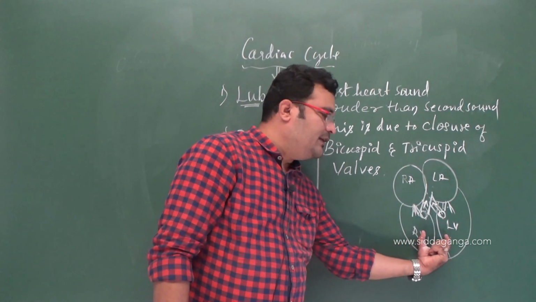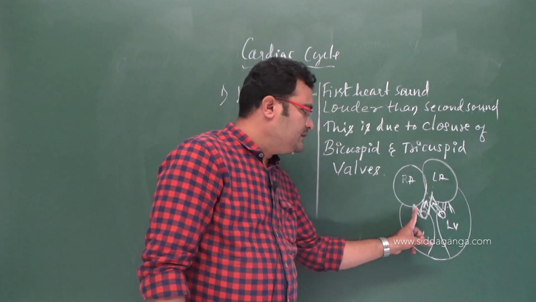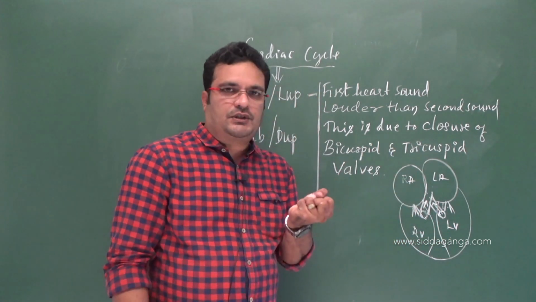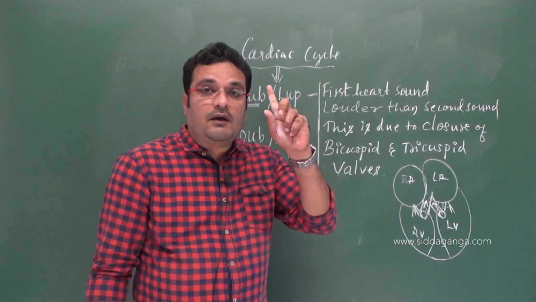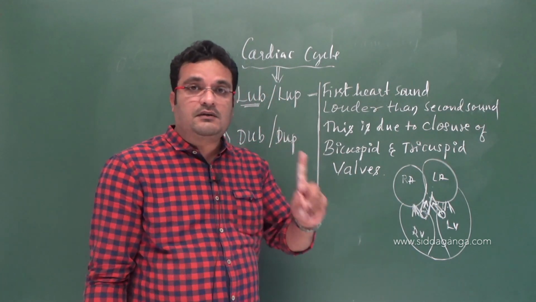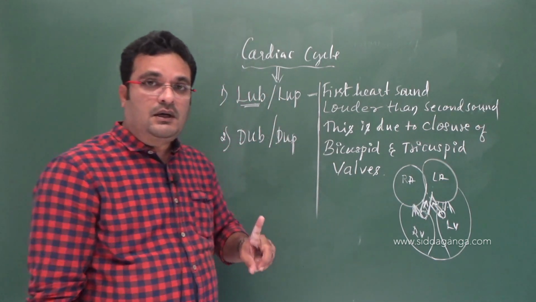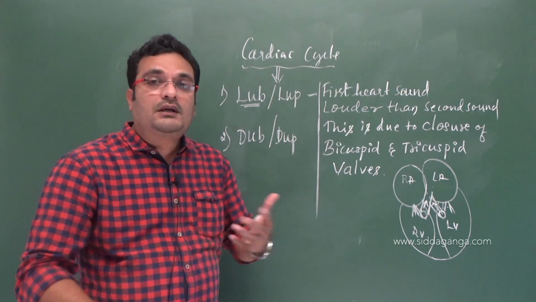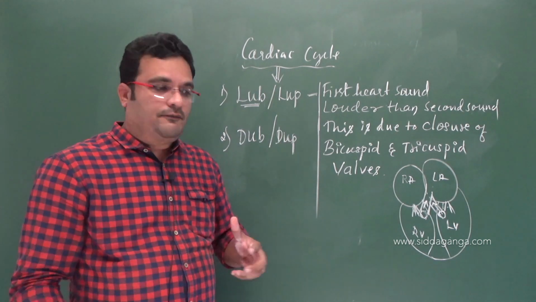Immediately after entering into the ventricles, these two valves get closed. That sound is the first heart sound. That constitutes the first heart sound and is said to be louder than the second one, the first lub.